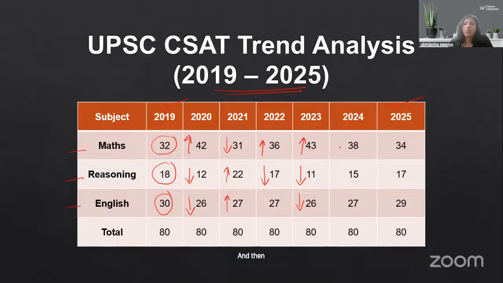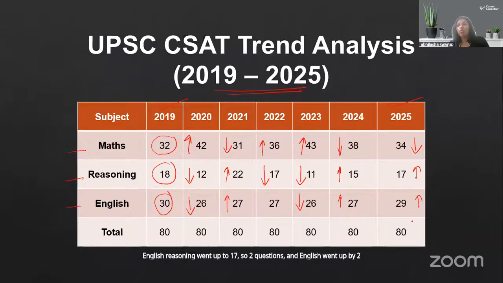And then in 2024, again, maths came down by some 5 questions. Reasoning went up by 4 questions. English went up by 1 question. And then in 2025, maths again came down to 34. Reasoning went up to 17, so 2 questions, and English went up by 2 questions and came to 29.